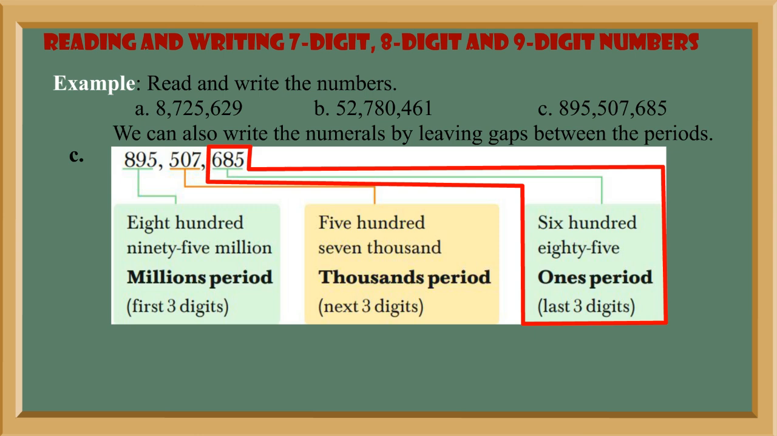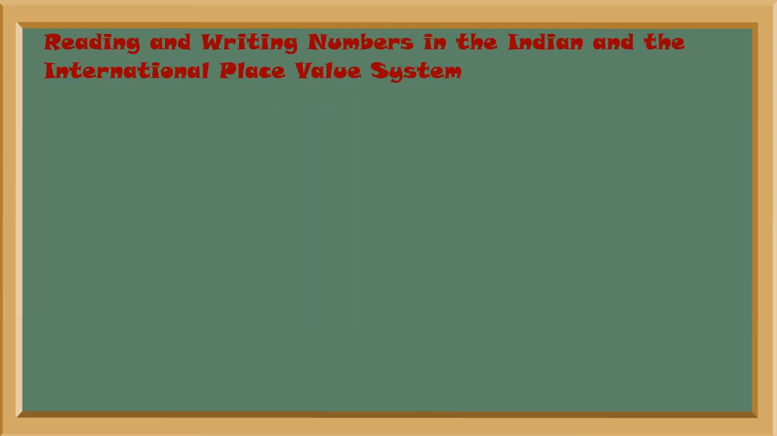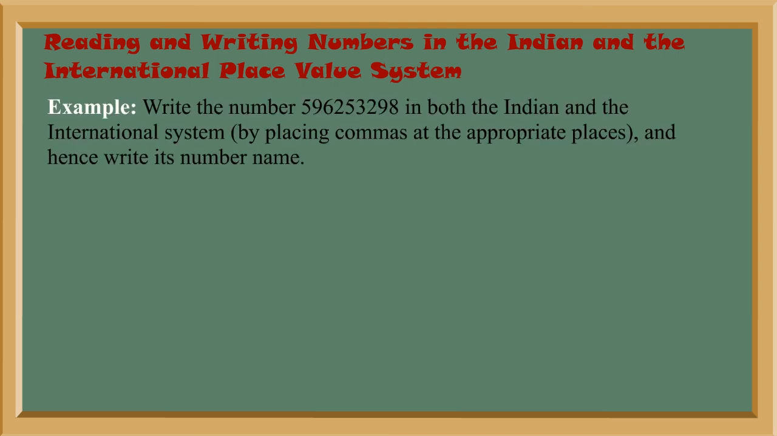685 ones period, last 3 digits. It is read and written as 895,507,685. Reading and writing numbers in the Indian and the International Place Value System.